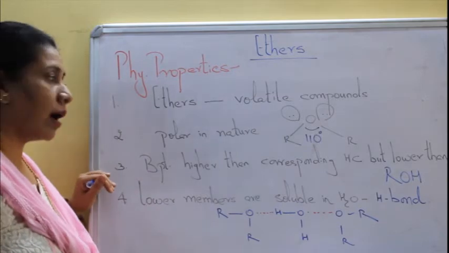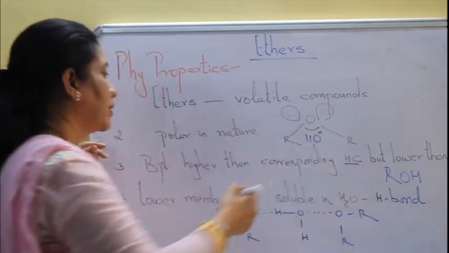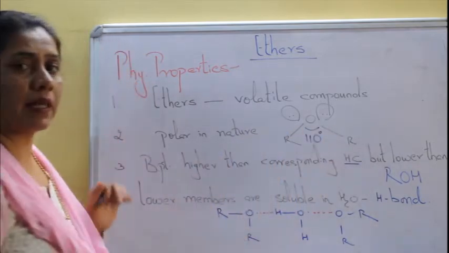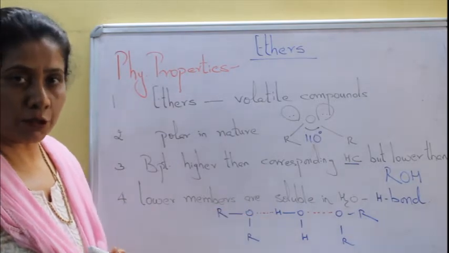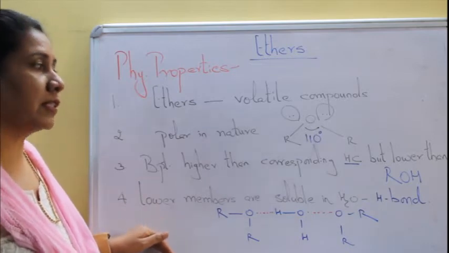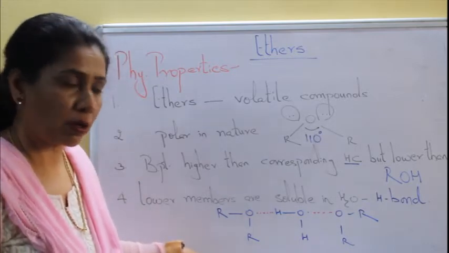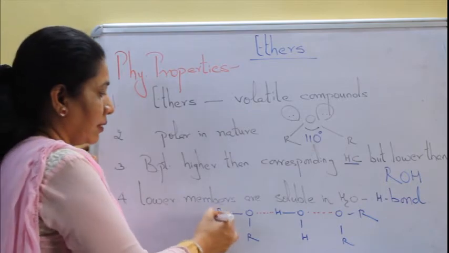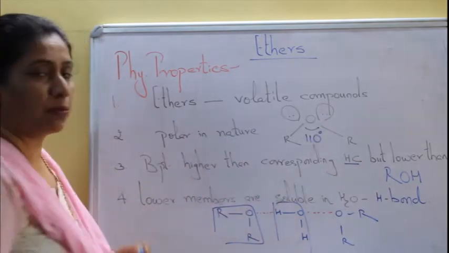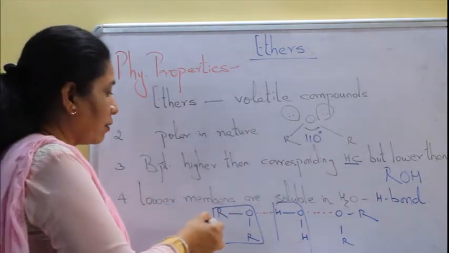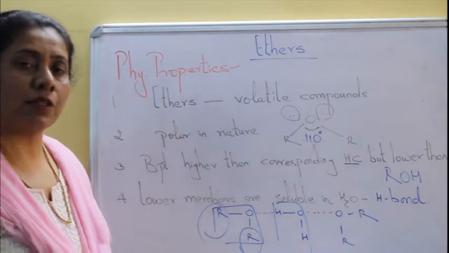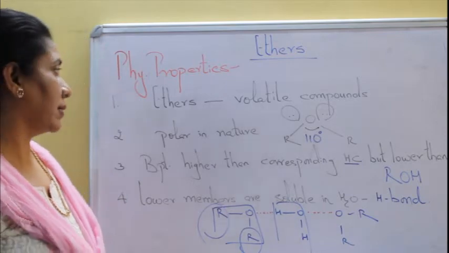Their boiling points are higher than the respective hydrocarbons. Reason? Polarity in their nature. But their boiling points are lower than that of alcohols because in alcohols we have hydrogen bonding, but in ethers we have only dipole-dipole interaction. The lower members of ethers are soluble in water because they can form hydrogen bonds with water. You can see here an example, ether molecule, water molecule, there is a possibility of hydrogen bond between them. But as the size of the R group increases, the bond strength will decrease and their solubility in water also decreases.